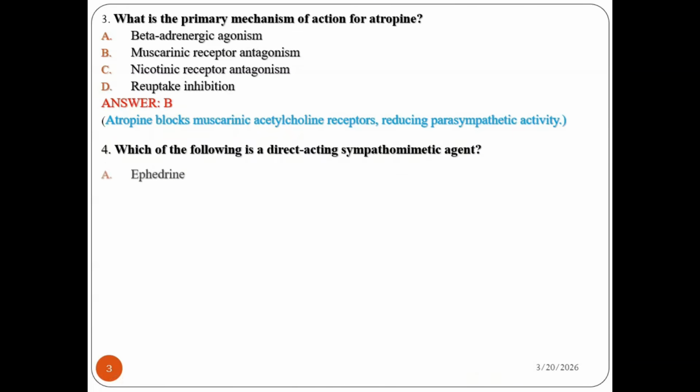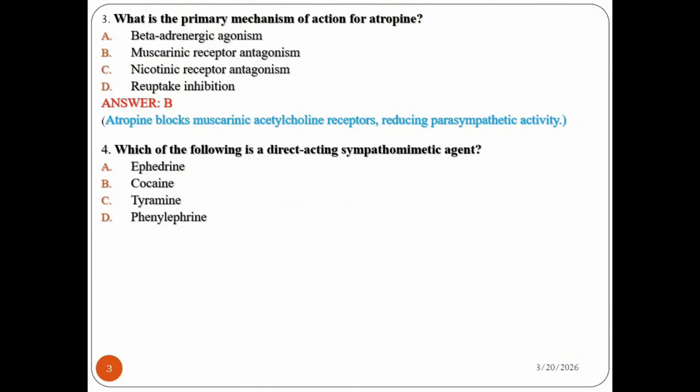Question number 4: which of the following is a direct-acting sympathomimetic agent? A is ephedrine, B cocaine, C tyramine, D phenylephrine. Be sure this question is about direct-acting sympathomimetic agents, or agonists.